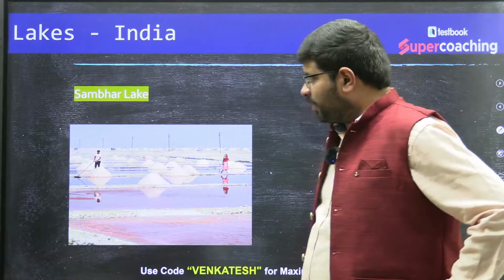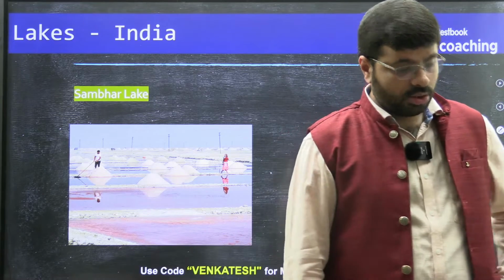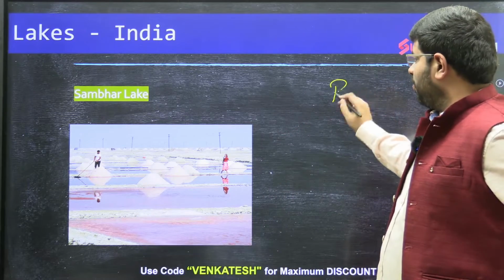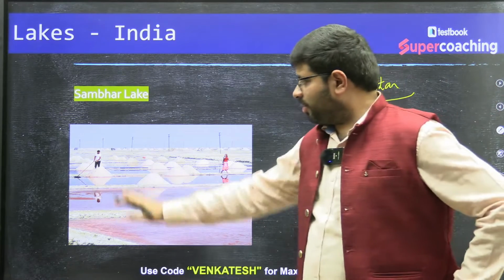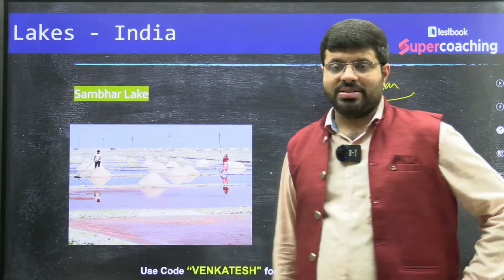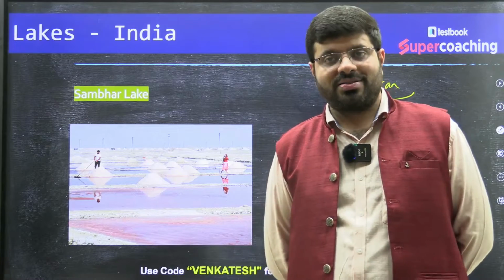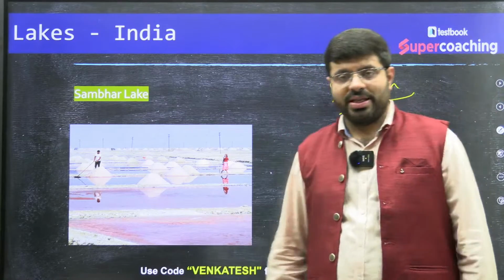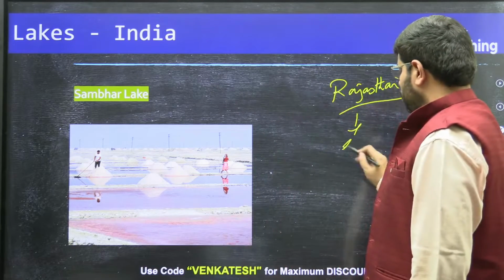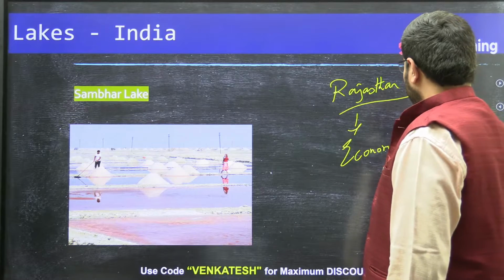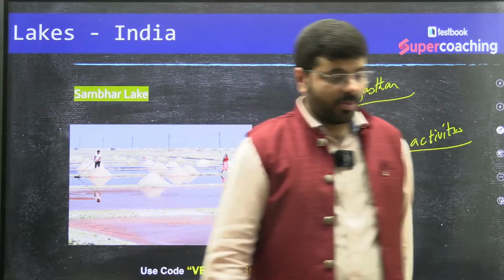Right. Then further, you have a salt lake called the Sambar Lake, Sambar Lake in Rajasthan. Now you can see here the salt pans, where you are constructing the salt industry. Now, write about the significance of lakes. If they ask, this is one such unique example. You can say the salt pans will be the source of economic activity here.